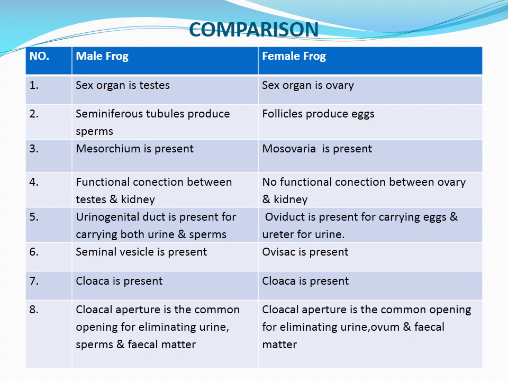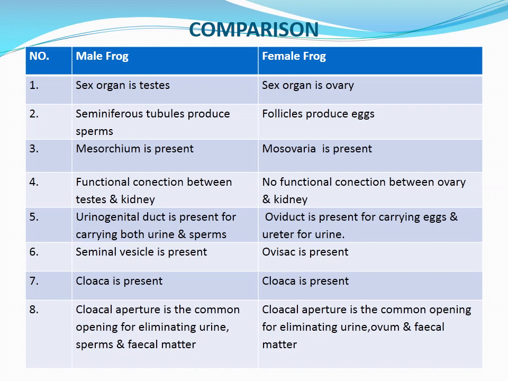So now we are going to compare the male frog and female frog based on their reproductive system. In the male frog, the primary sex organ is the testis. In the case of the female frog, the ovary is the sex organ. And in the case of the male frog, seminiferous tubules present in the testis produce sperms. Ovarian follicles in the ovaries produce eggs in the case of the female frog.